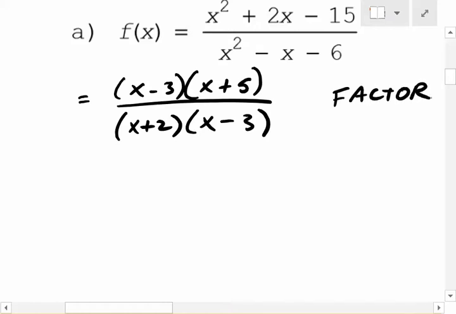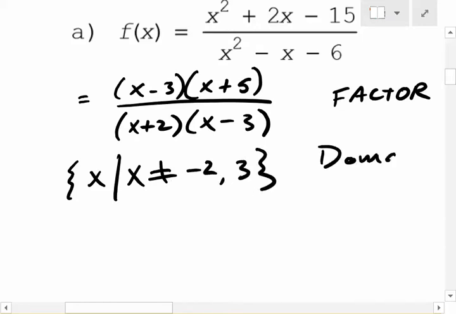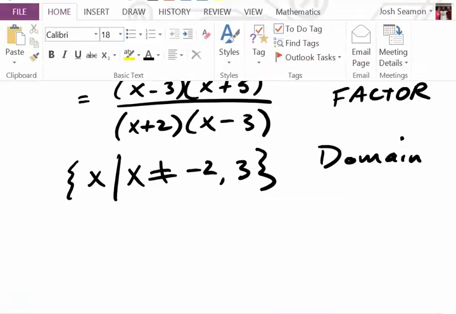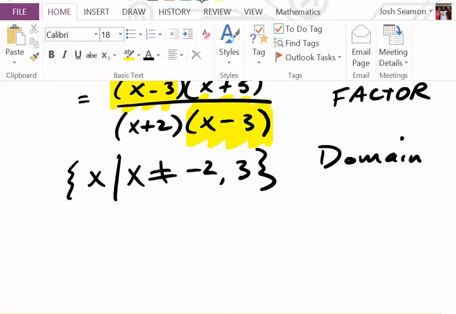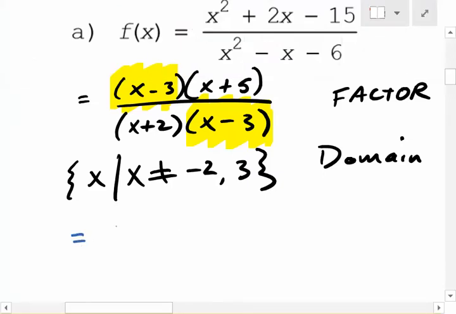What's the second thing we should find? Before we cancel, what should we do? Yep. Domain. Can you tell me what the domain is? X such that x does not equal -2 or 3. Yes. Domain. Now what should we do after we found the domain? Now what can we do? Cancel. We can cancel. Exactly. Let's cancel. So we do this, and that cancels out. And what are we left with as our new thing here? So we have equals x plus 5 over x plus 2.